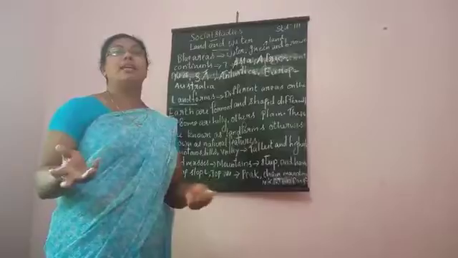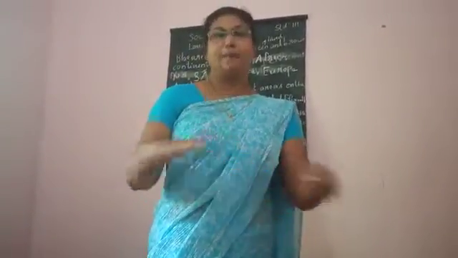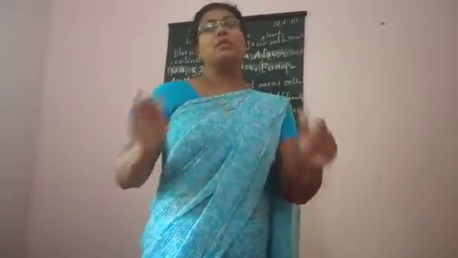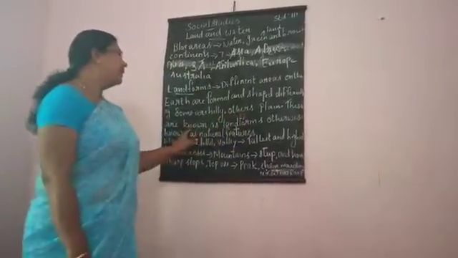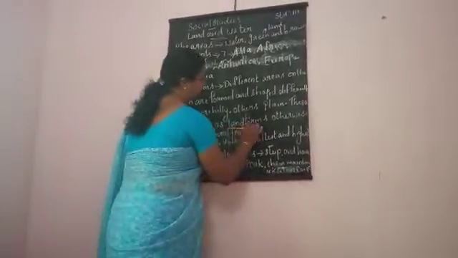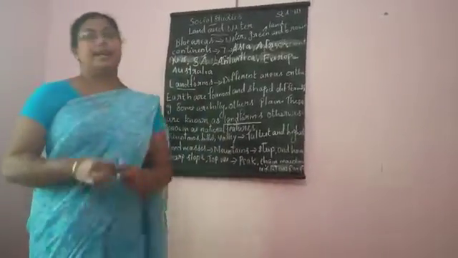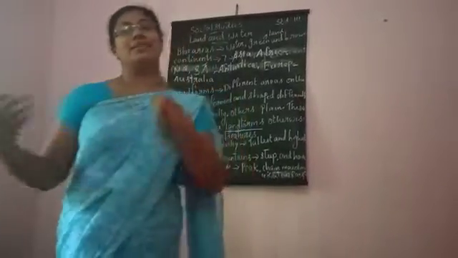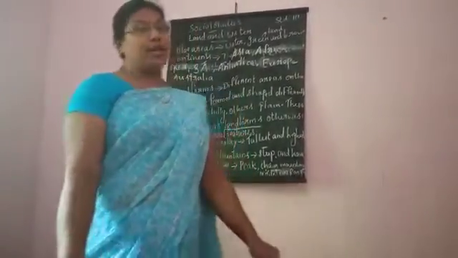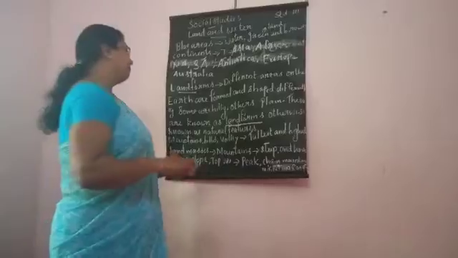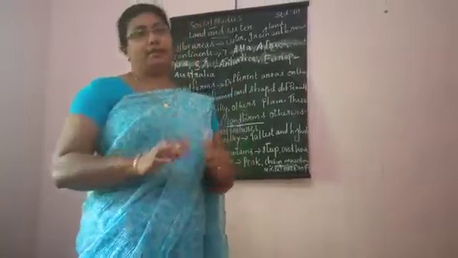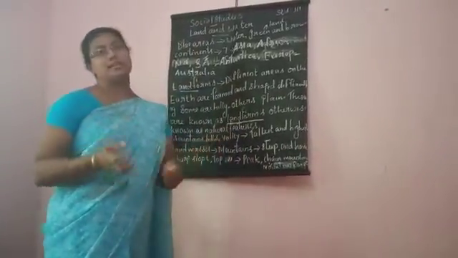For example, some areas are hilly, some areas are plain, some areas have so many rocks. So all the land areas will be different. And these are known as landforms. That is, they are varying differently. Some areas are hills, some areas are plain, some areas are rocky. So, all these together we can call them landforms, otherwise known as natural features of land.